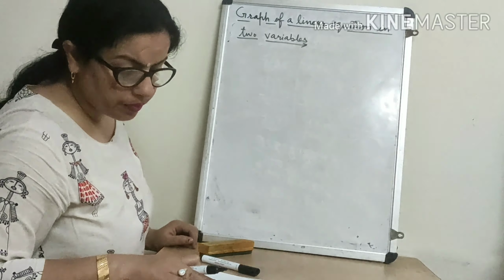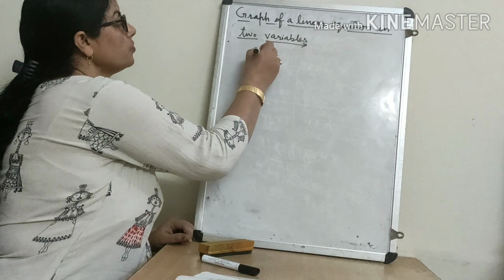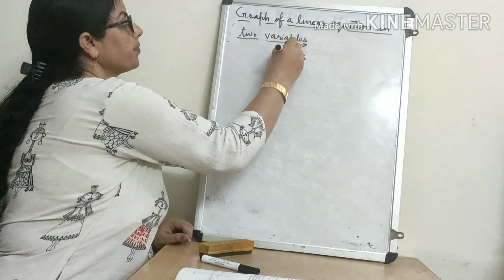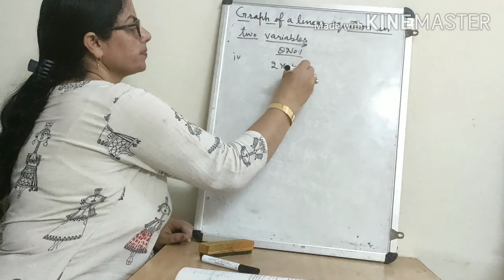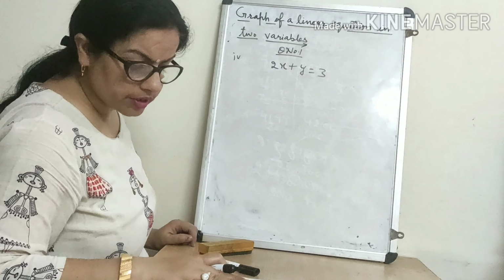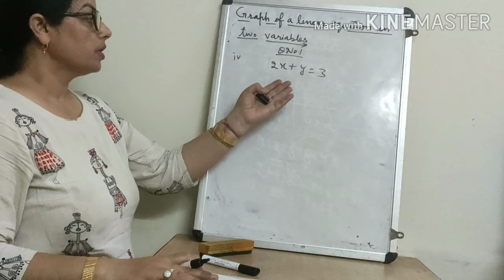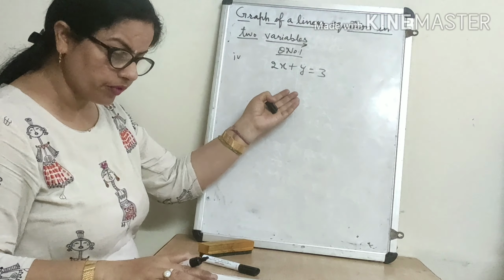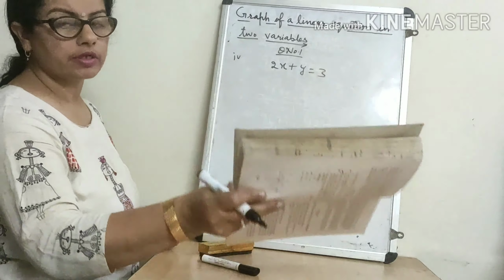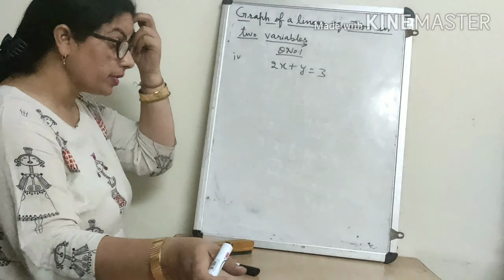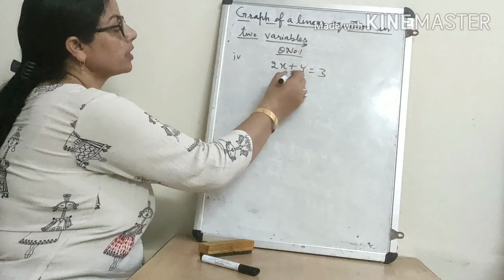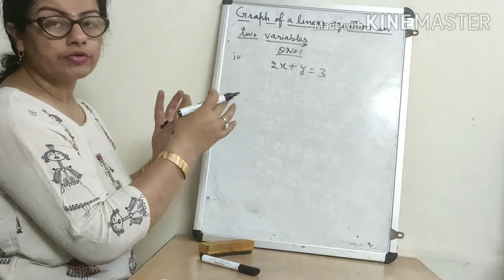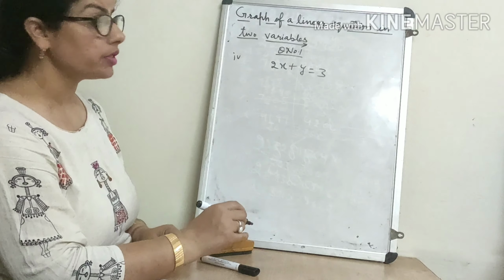In this exercise 4.3, 2x plus y is equal to 3. This is the equation given to us, and we want to draw the graph of this equation. This is the question here. So what we will do here: this question we have to do graphically, meaning on a graph we will plot the points.